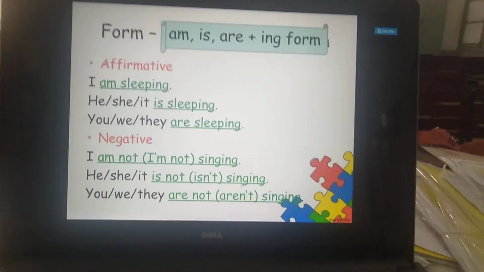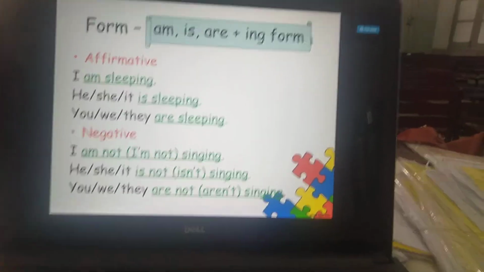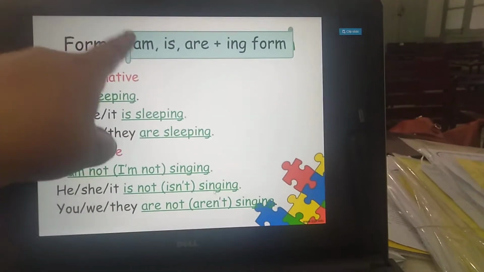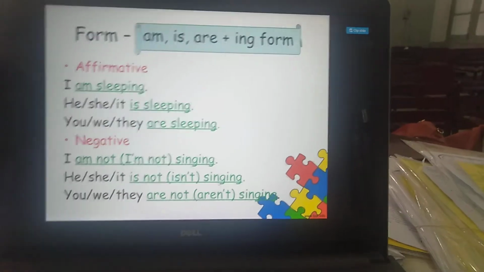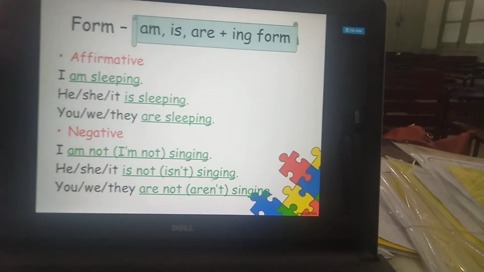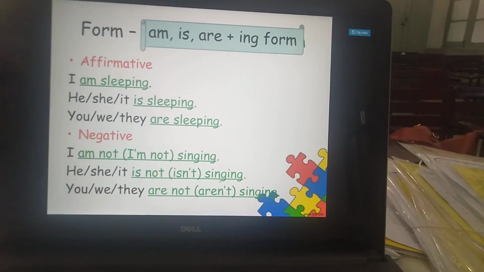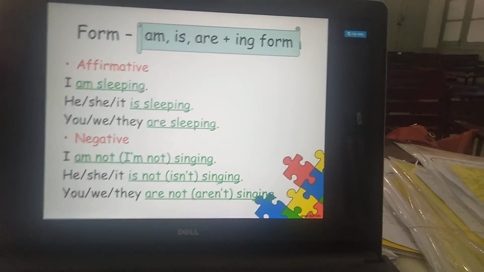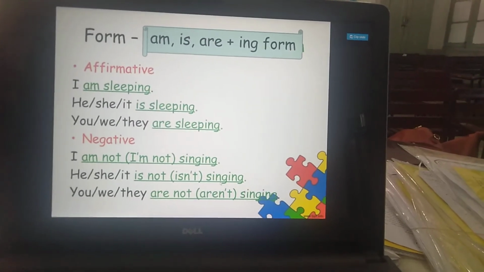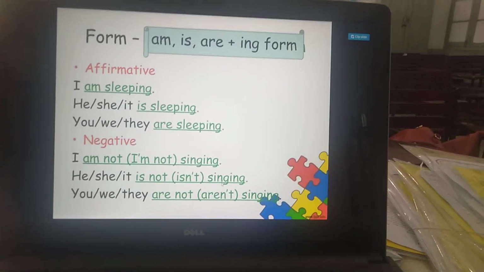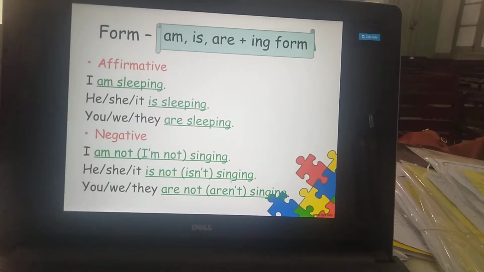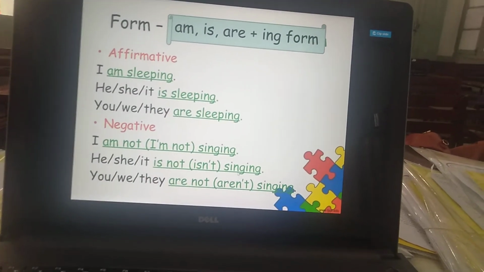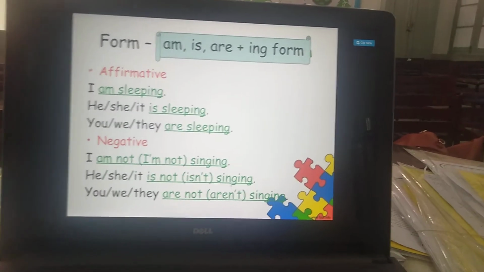Okay, so and this is the sentence arrangement बच्चे of the present continuous tense. Helping verb हमारे पास है am, is and are. Am is used with the first person pronoun, that is I. Is used with the singular subject, he, she, it. Clear? And are is used with the plural subject along with the you, and सब के साथ बच्चे verb जो है सबका ing form में होगा.